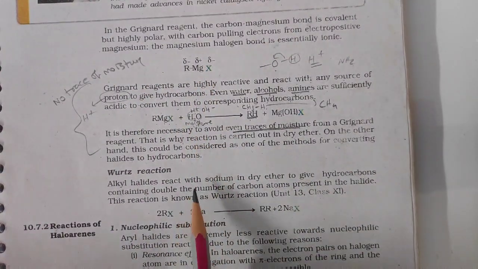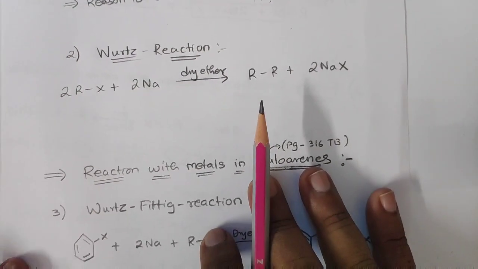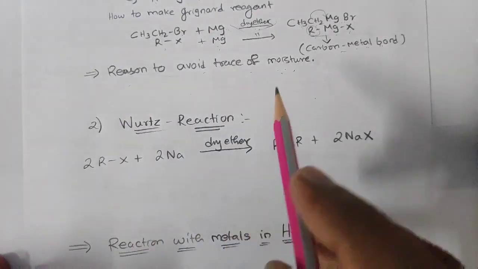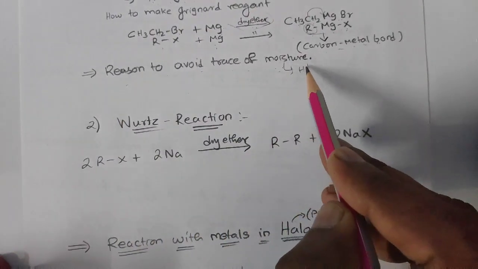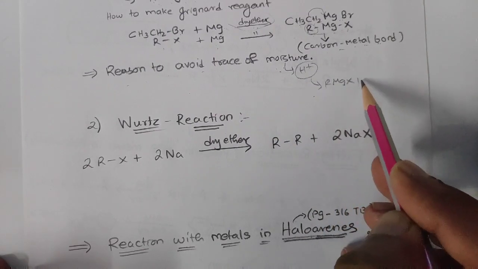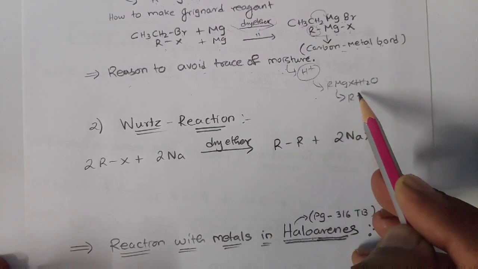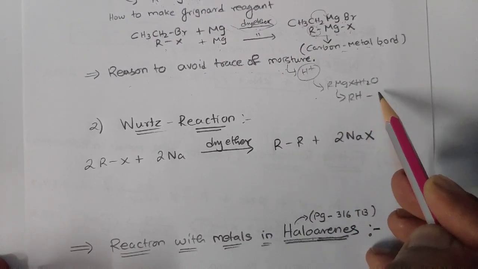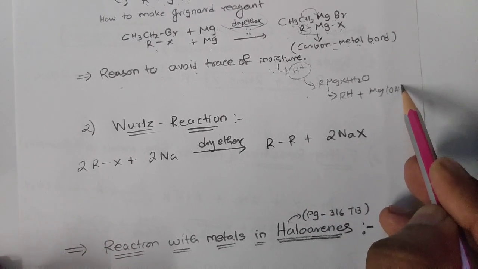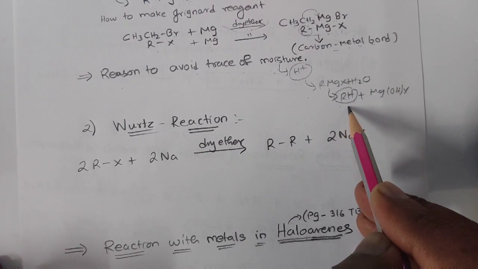Now the second reaction is the Wurtz reaction, which is a reaction with metal. But I think this part is now clear. The reason to avoid traces of moisture is that moisture contains H plus, which will react with RMgX plus H2O. So it will form RH, and MgOHX will be formed. This is the main thing, it gets converted into a hydrocarbon.